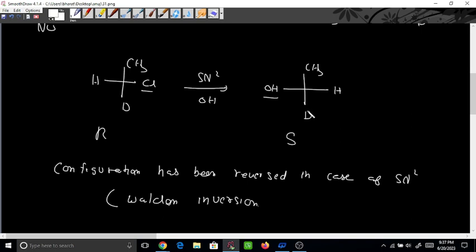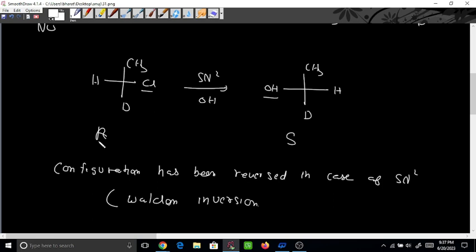But in case of SN1, this was not the case. We got a racemic mixture because there was a 50-50 probability to attack from either the left or the right. That's why we got a racemic mixture; there is no optical activity. This compound is optically active with inversion of the configuration. So this is more important.